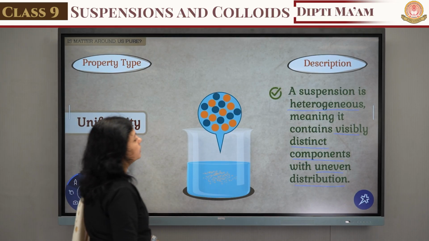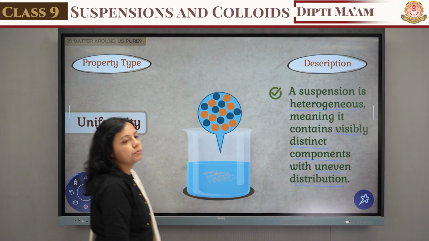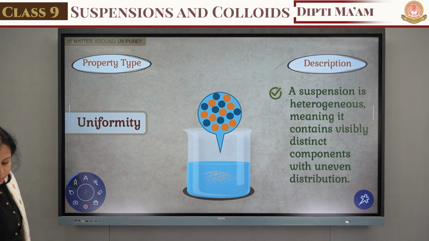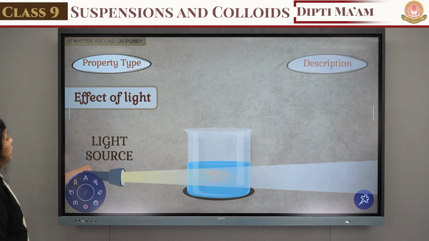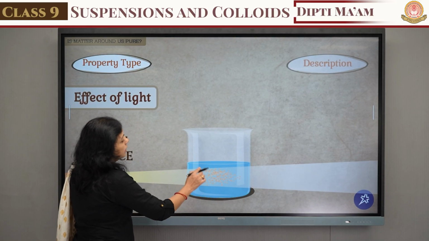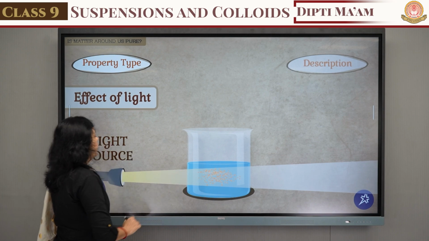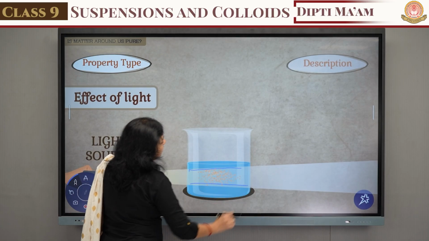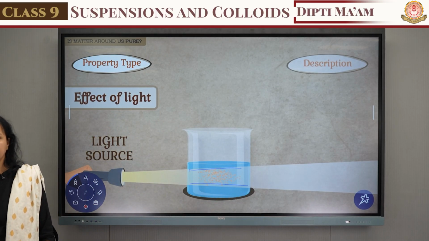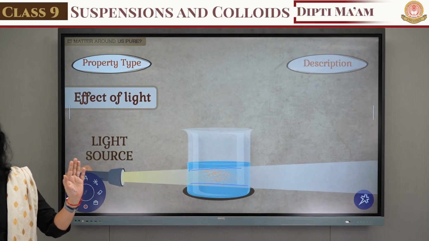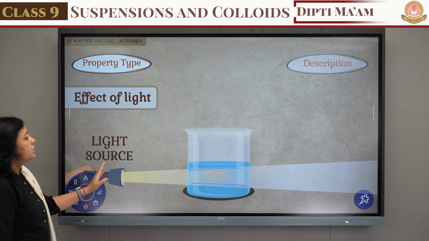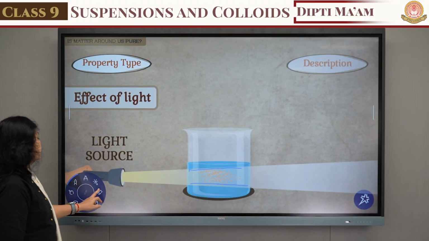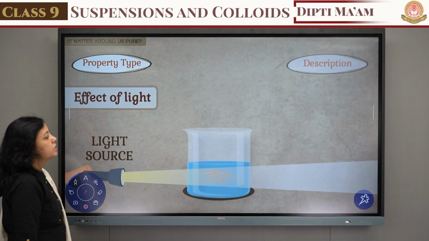So here we can see the distinct component with uneven distribution. The next property is known as the effect of light. If the sand and water solution are in the beaker and you apply light, you can see the visible path of the sand particles. Whenever you apply a light source, you can see the visible path in a heterogeneous mixture. So this is the next property of the suspension solution.